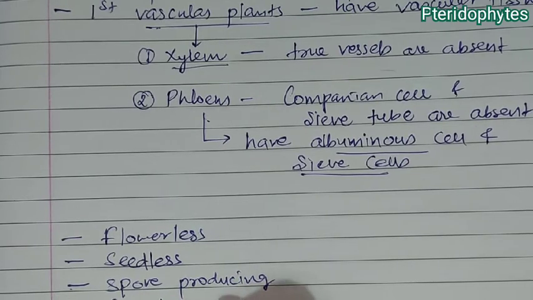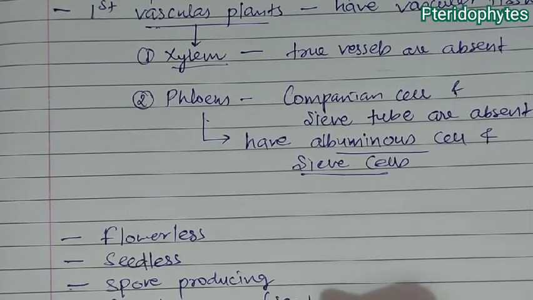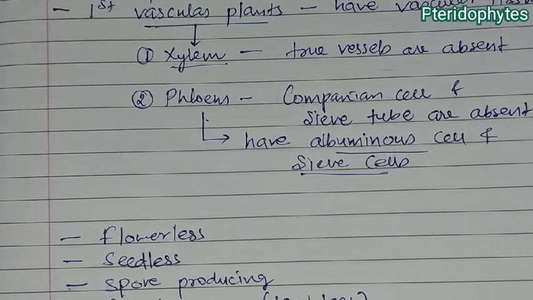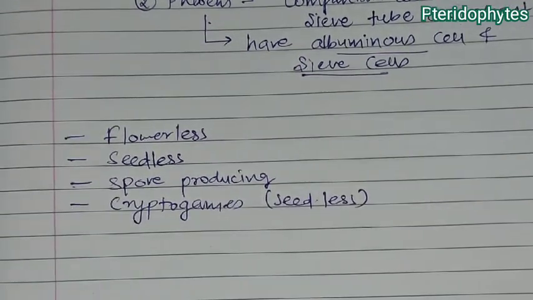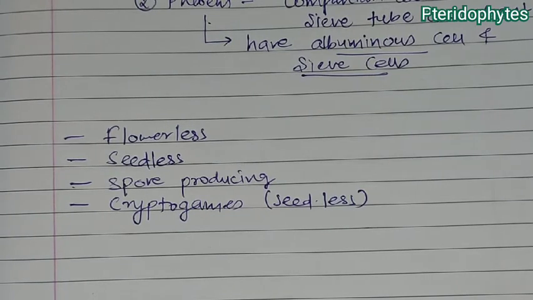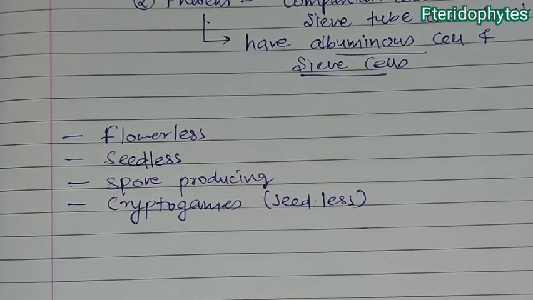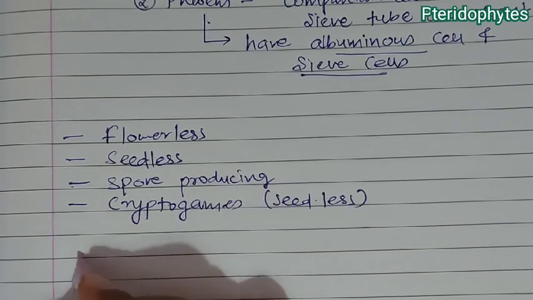They are cryptogams. Cryptogams means seedless, and here crypto means hidden or not clearly visible, and gamos means that particular visible structures are not there for reproduction.